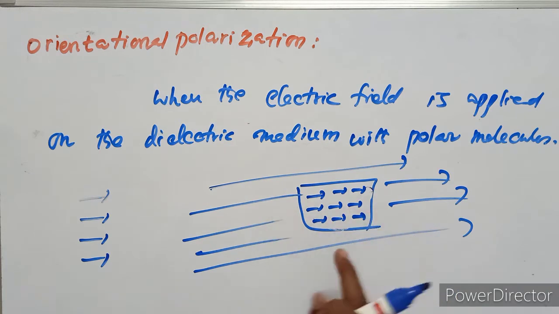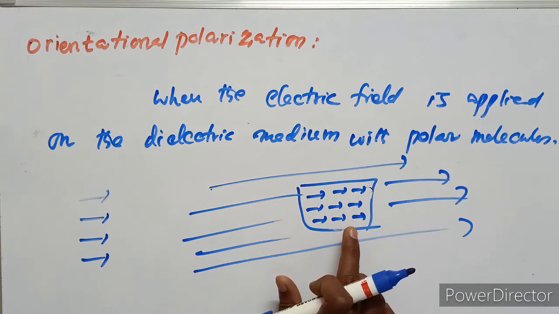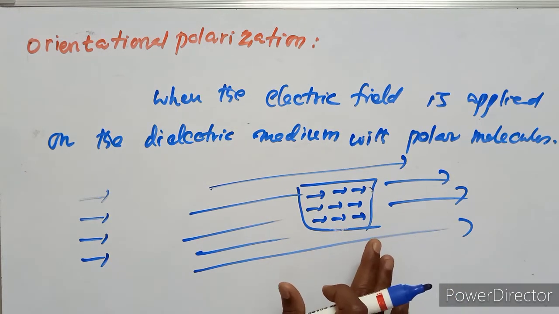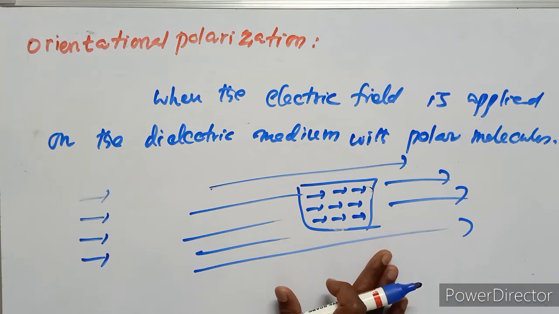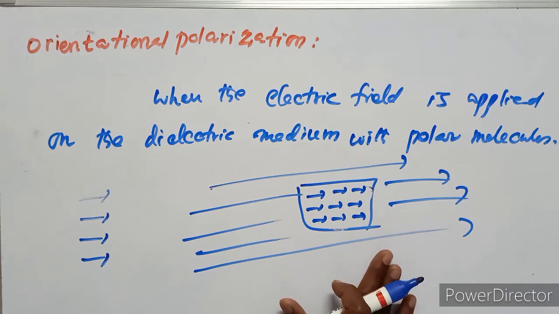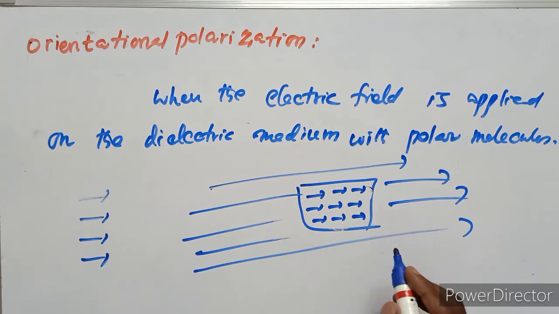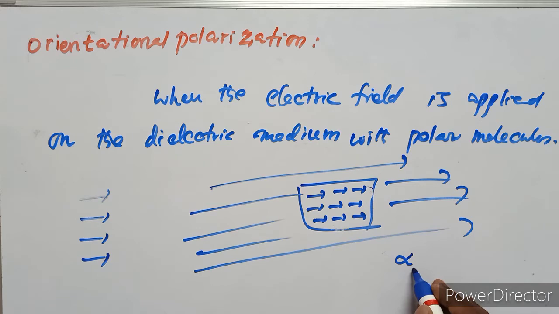So all are set up in the orientational direction. It is known as orientational dipole polarization, and it is denoted by alpha o.